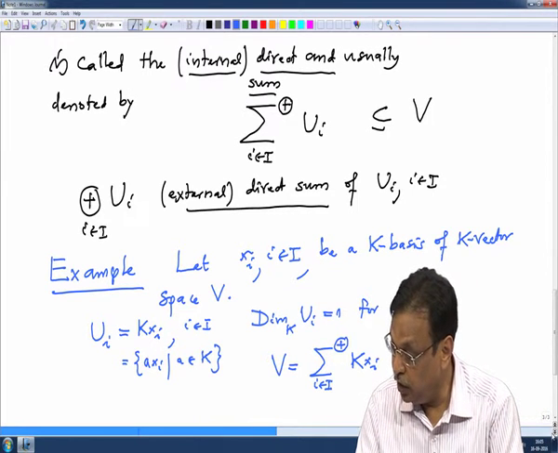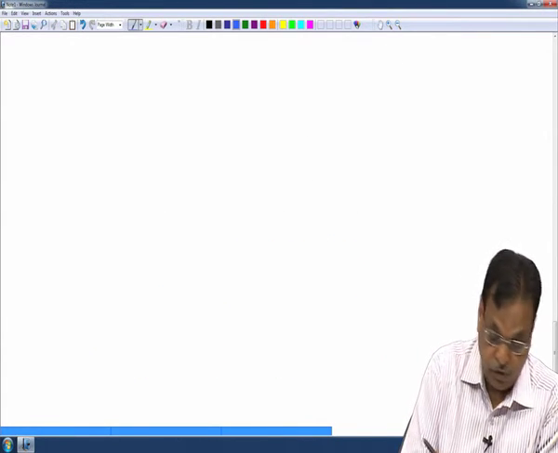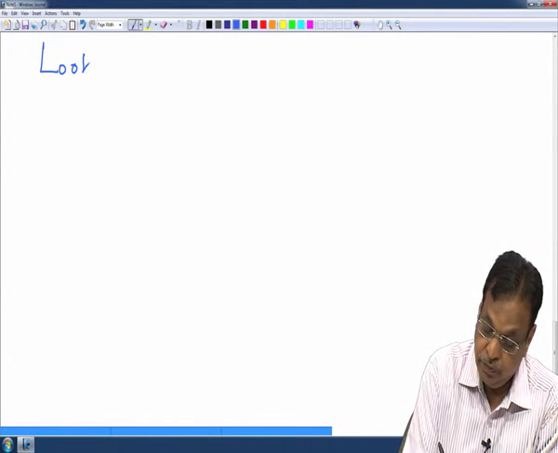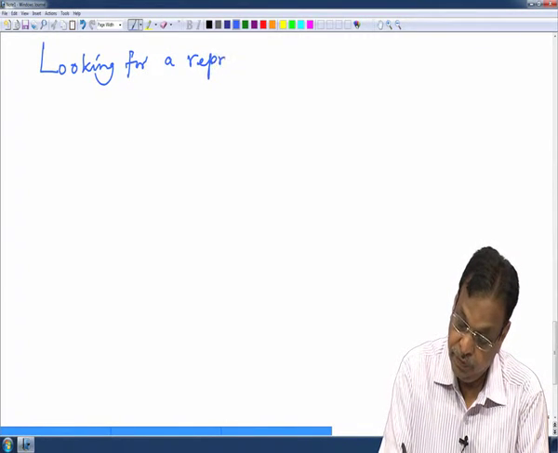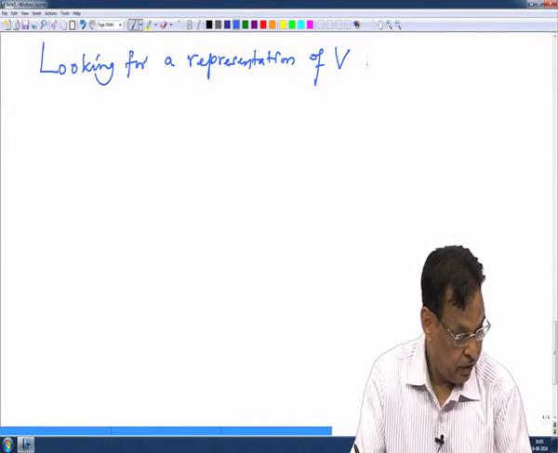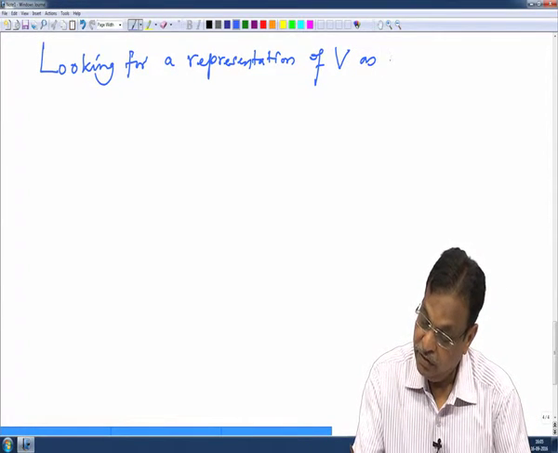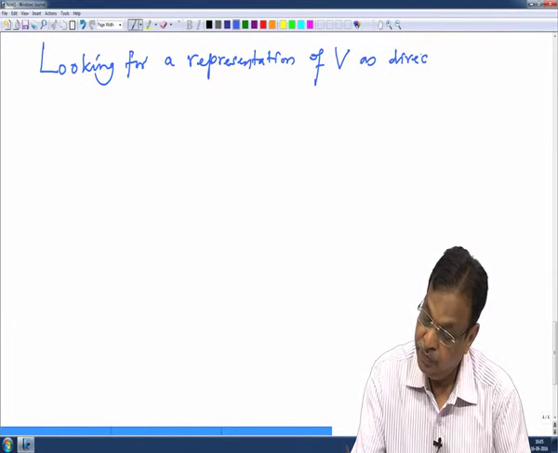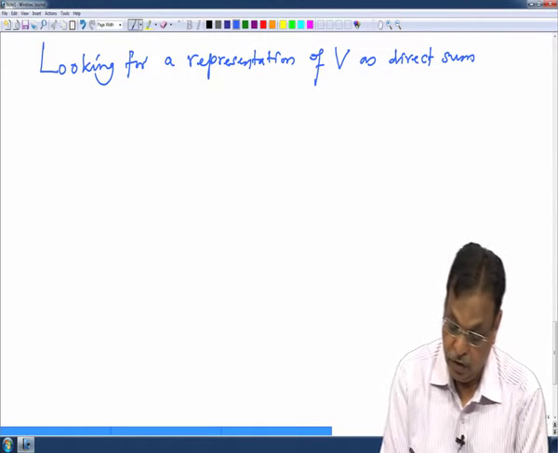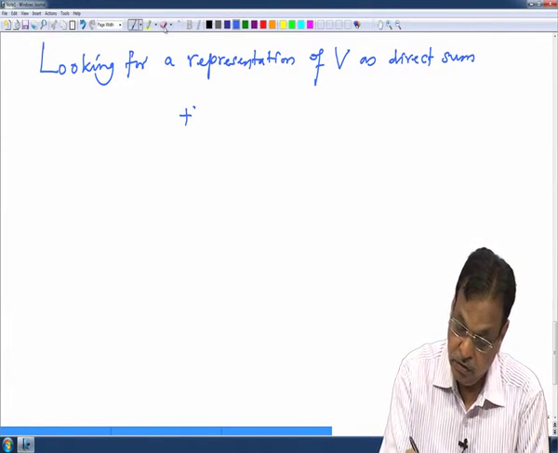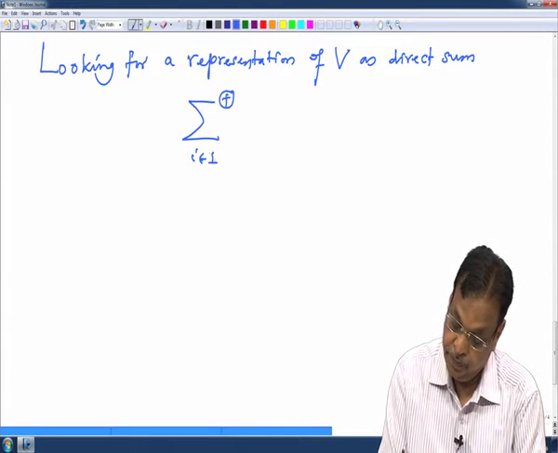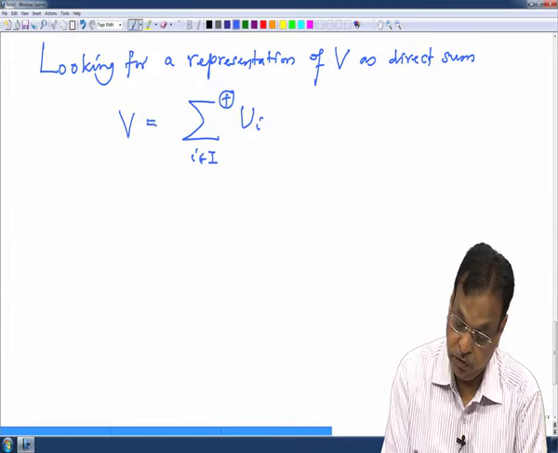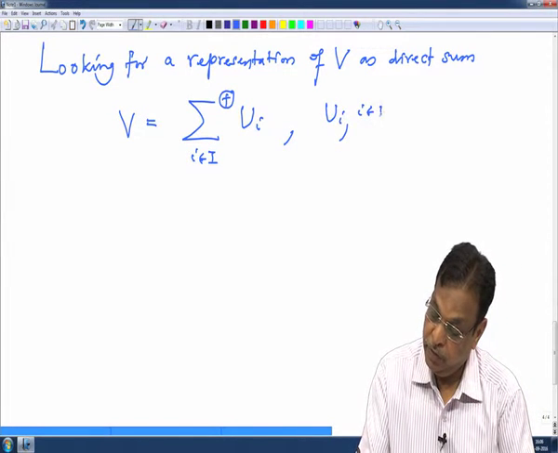So, what we are looking for is a decomposition of V, a representation of V as a direct sum, and to avoid getting confused we should use this notation, the direct sum over i in I of Ui, where Ui is a family of k-subspaces.